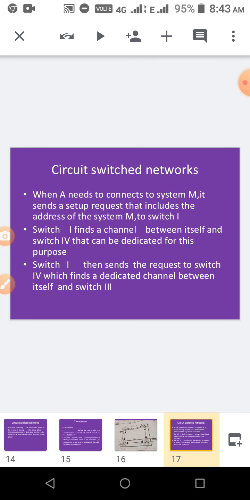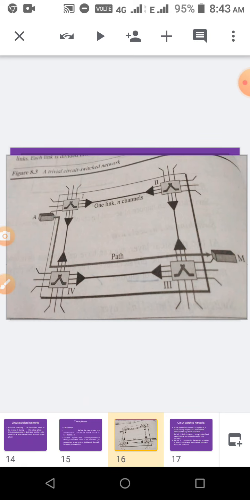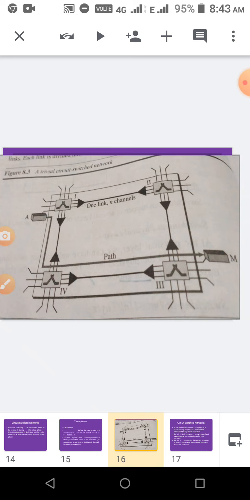So in that figure, if A wants to connect to M, what to do in the setup phase? So first we have to send the request. So it sends the setup request that includes the address of the system M to switch 1. Okay, if A wants to send data to M, it must get the request through the first switch. So A sends the address of M to the first switch. See, switches are specified as 1, 2, 3, 4 in Roman numerals like that.